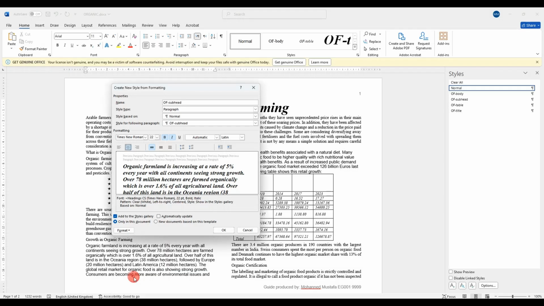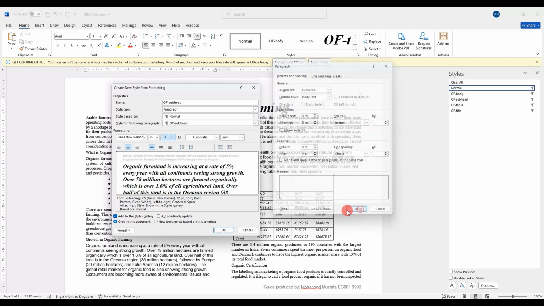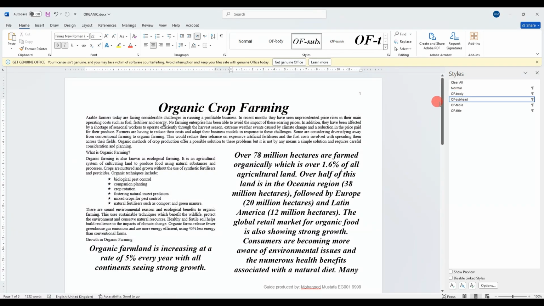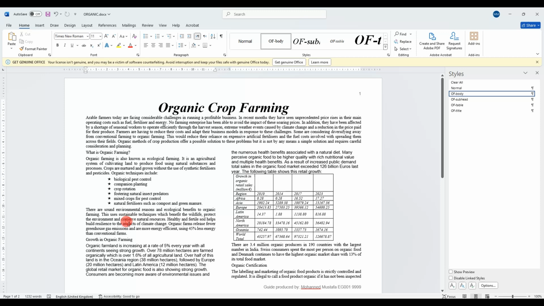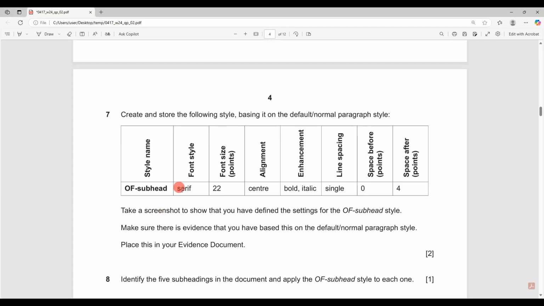We need to go paragraph for this. So you go formatting, paragraph, single line spacing, 0 before and 4 after. And we are done. You can go back again, normal. And remember that this part is actually a body. Okay, take a screenshot to show that you have defined the new Off Subhead style. Make sure that there is evidence that you have based this on the default normal and place this in your evidence document, evidence number 7.